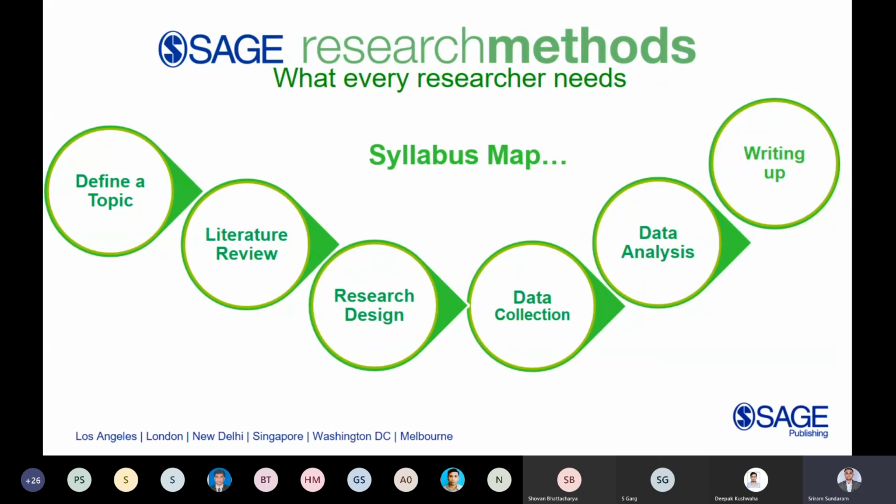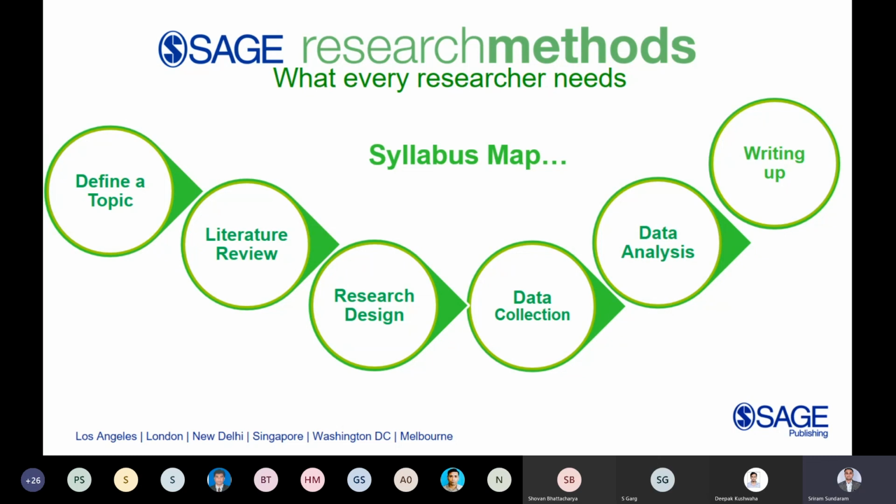It's online, so anybody can take it from anywhere. Maybe 10-15 minutes of your time you can spend, and we award prizes and certificates for winners. That's what we do to engage. And the third important thing that we do is a syllabus map.